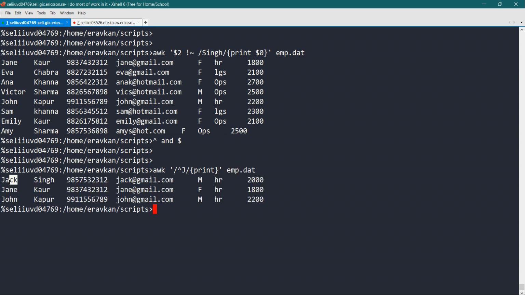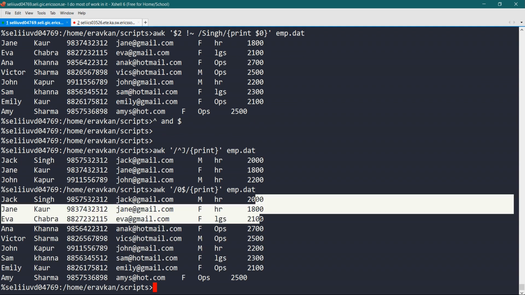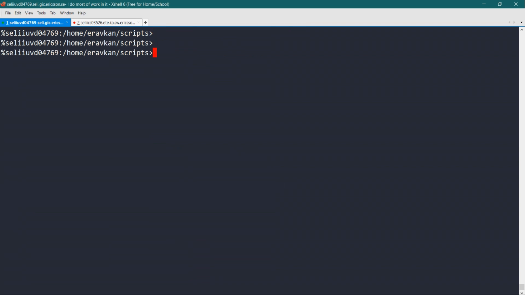So all the lines that are beginning with J are coming here. Okay, now let me give you one more example. Suppose I need the lines which are ending with 0, then I can write $0. So all the lines that are ending with 0 are coming here. So dollar is for the end of the line, and this caret symbol is for the beginning of the line. Okay, then let us proceed further.